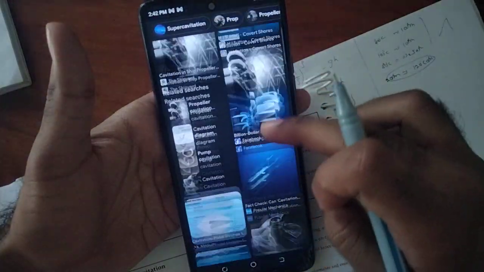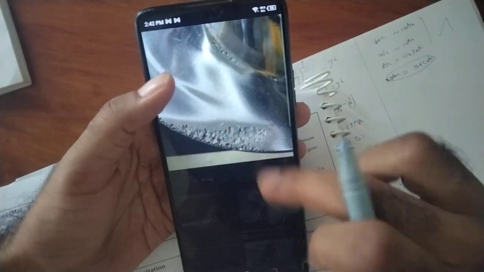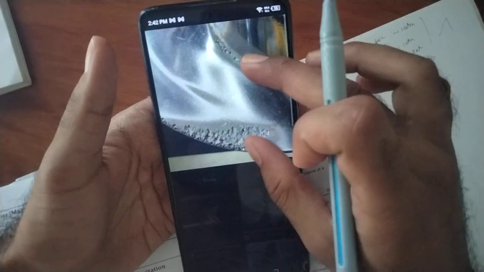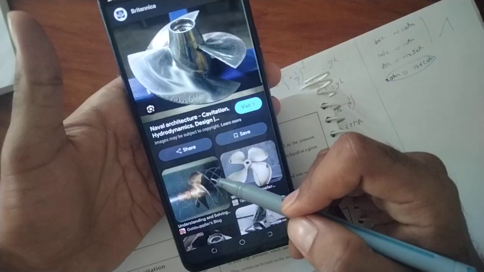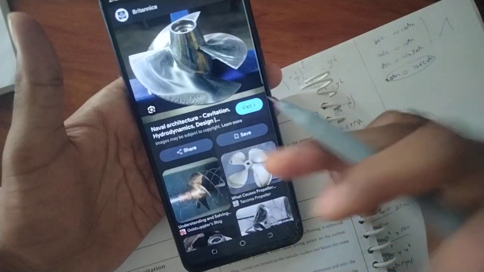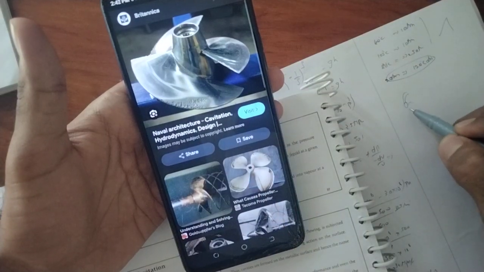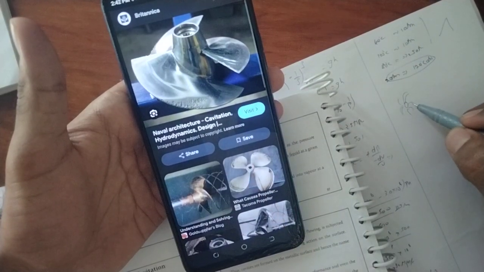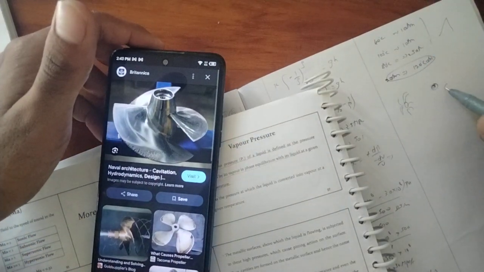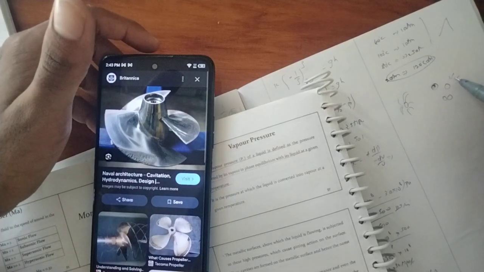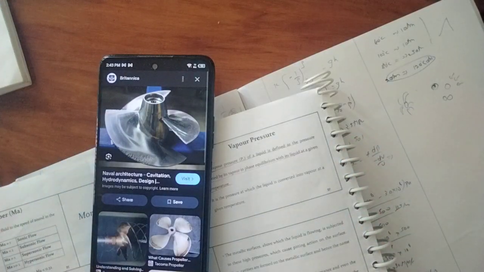Wait, just one sec. Wow, what a beautiful view. You can see here the entire thing has been damaged. This is because of this kind of vapor pressure. As the water is rotating, the low pressure is greater and the water boils so easily, and this leads to damage. Here the blade is there, and low pressure is created, and especially the water gets boiled. As the water gets boiled, it will be full of bubbles.